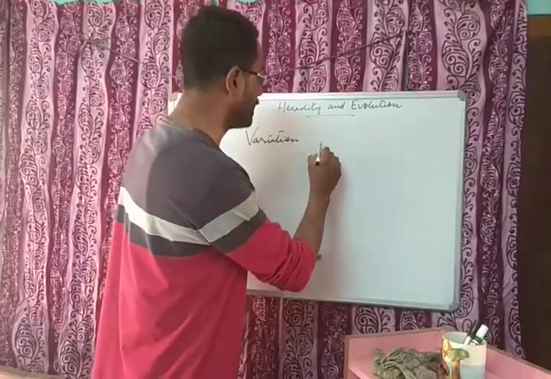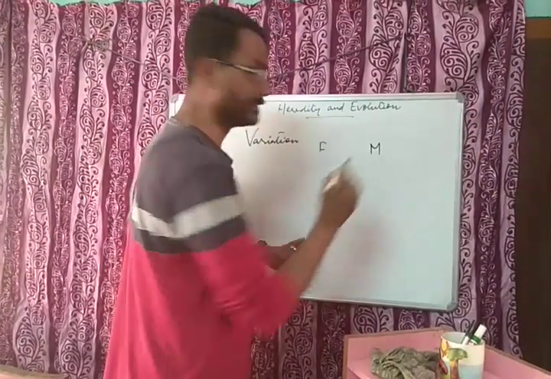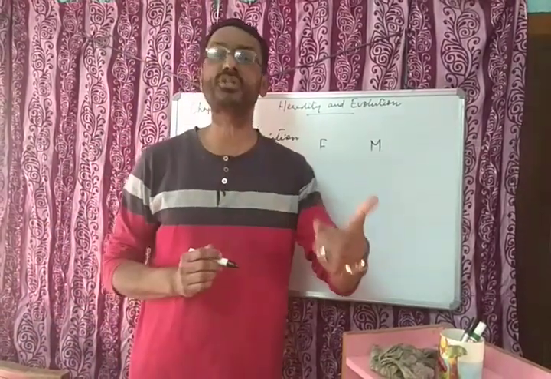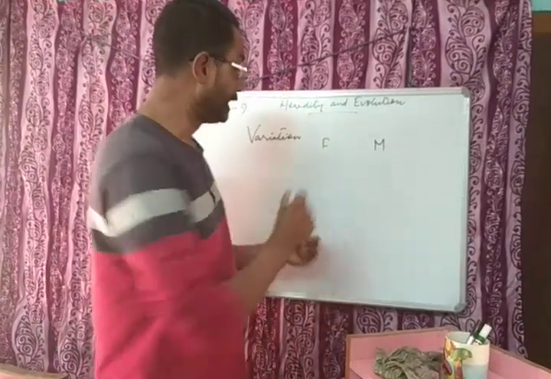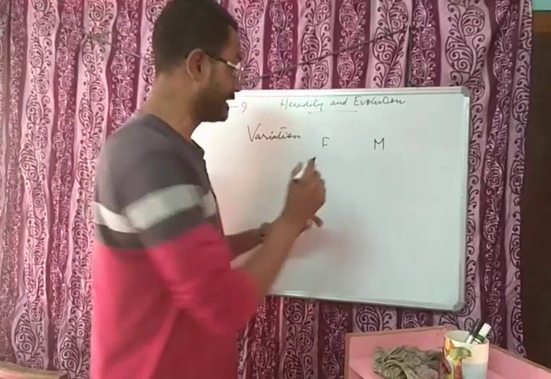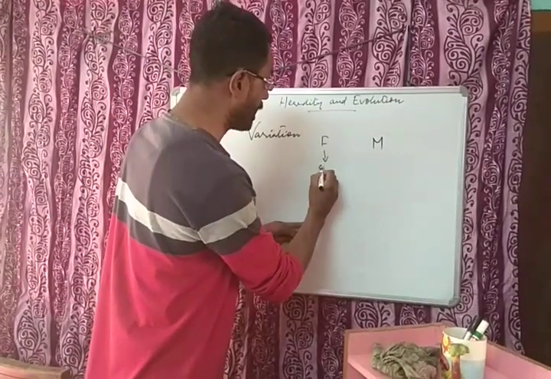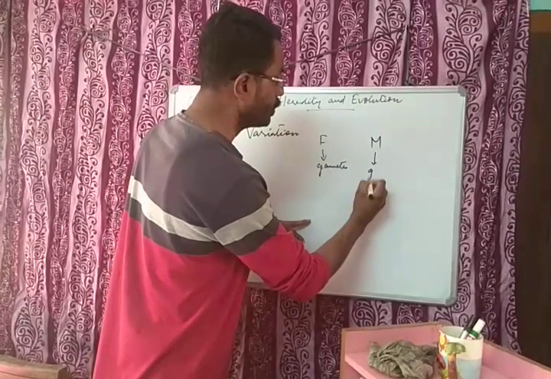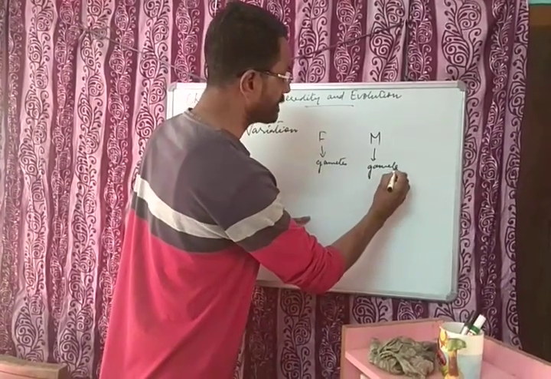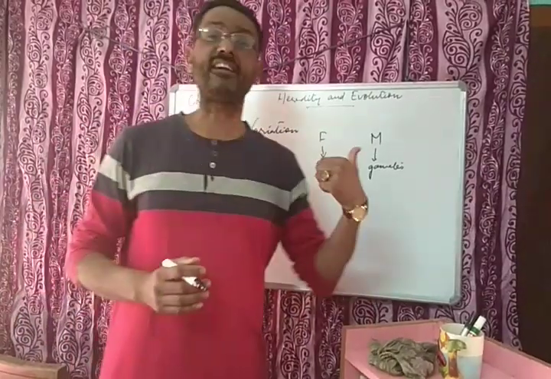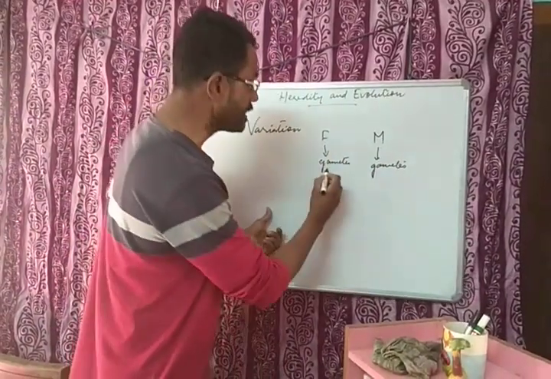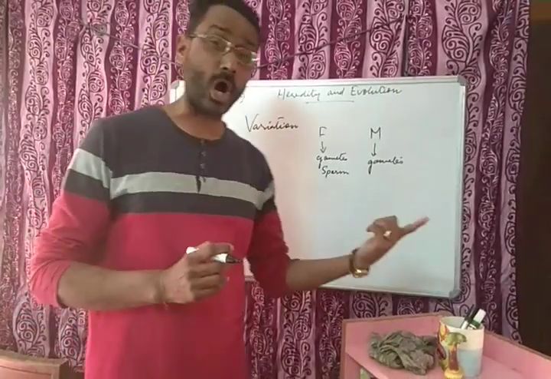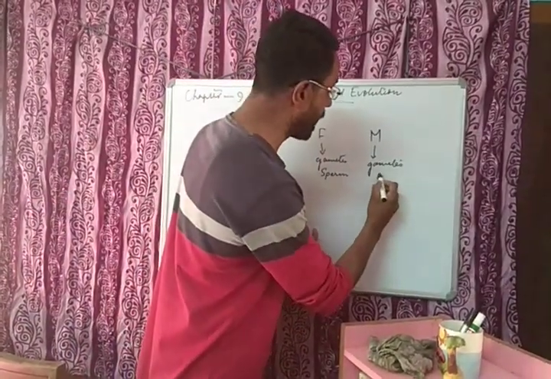One is the father, another is the mother. Both of them contribute in the formation of an organism. How do they contribute? Through gametes. What is the father gamete called? It is called sperm. What is the mother gamete called? It is called egg.